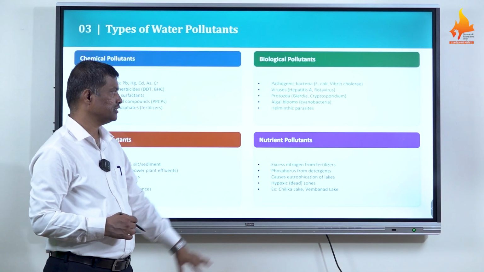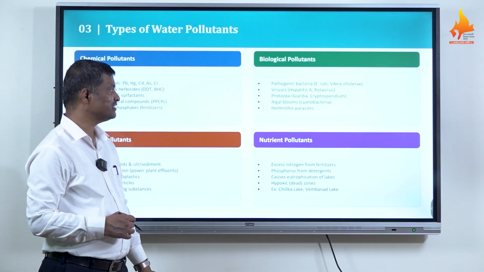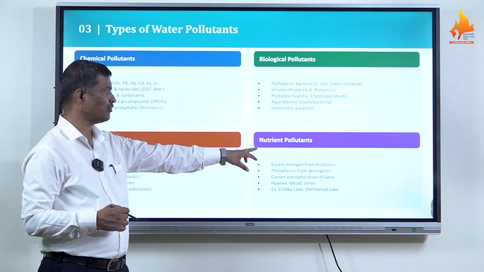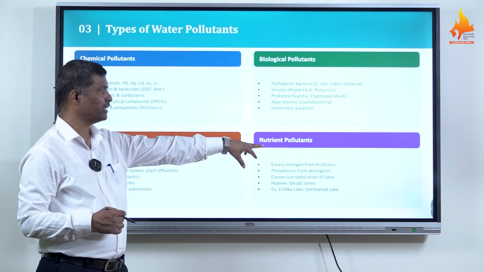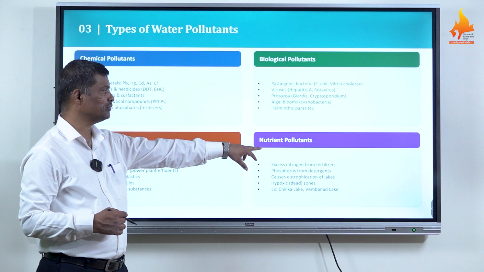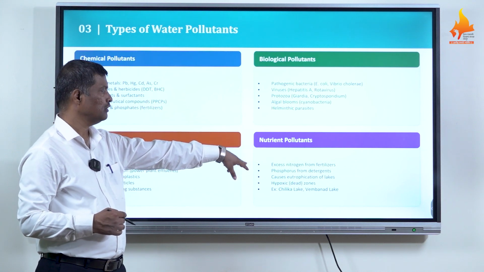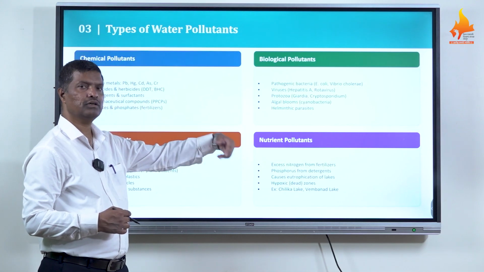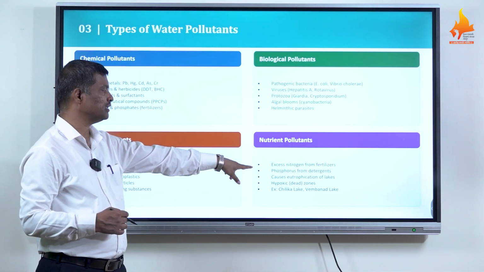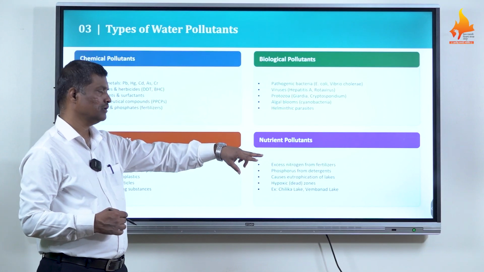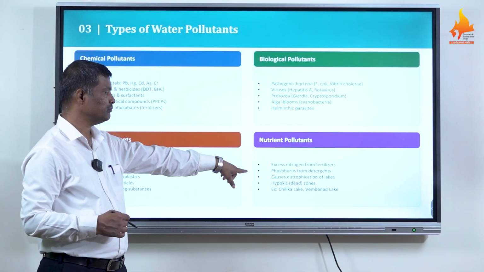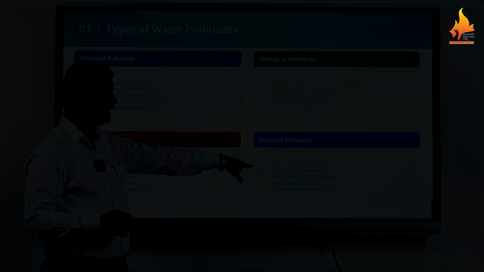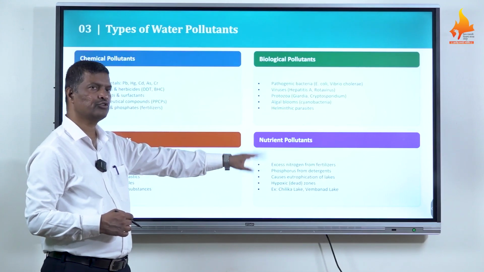Then nutrient pollutants, which are domestic, especially waste or fertilizer. Excess nitrogen from fertilizers causes heavy pollution of water. Phosphorus from detergents also causes heavy pollution of water and causes eutrophication of lakes. If this goes on, it causes a hypoxic condition with dead zones in lakes as well as water bodies. Examples are Chilika Lake and Bernard Lake, which show such adverse effects of eutrophication.